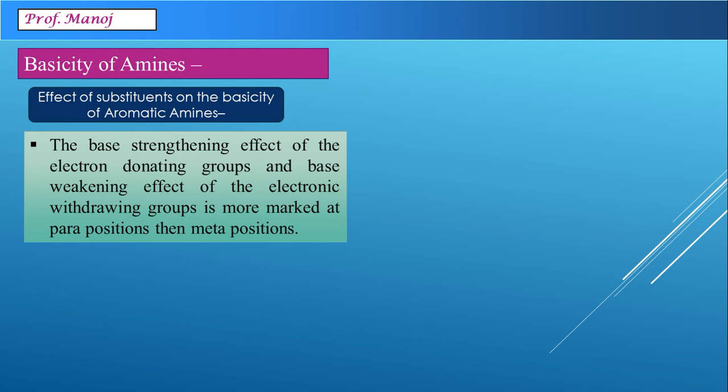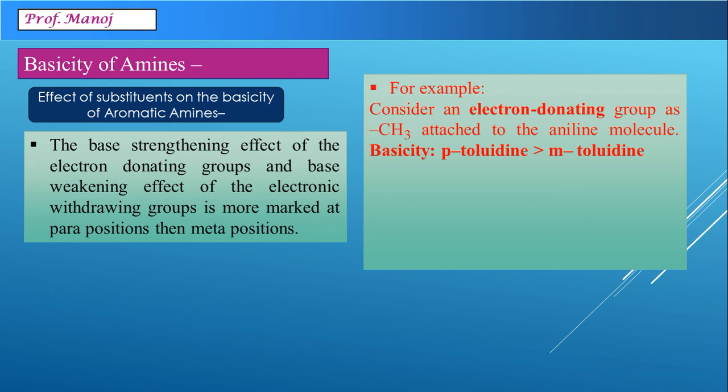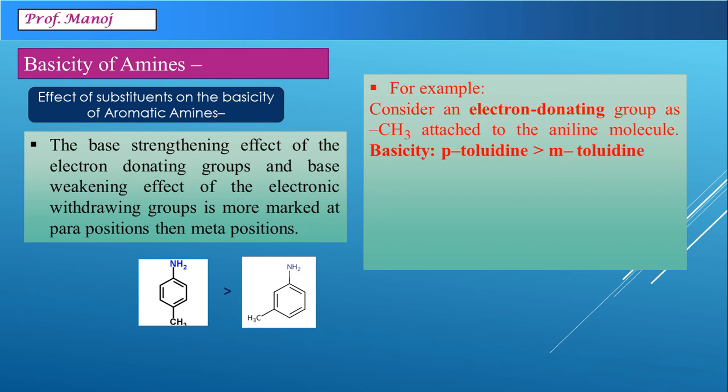The basic strengthening effect of the electron donating groups or the base weakening effect of the electron withdrawing groups is more marked when they are placed on the para position rather than the meta position. For example, if you consider a methyl group connected on aniline, the molecule is toluidine, and here we can see para-toluidine is more basic than meta-toluidine.